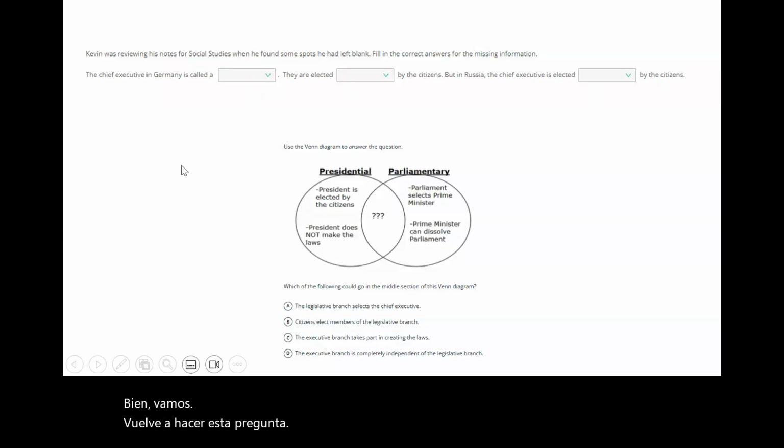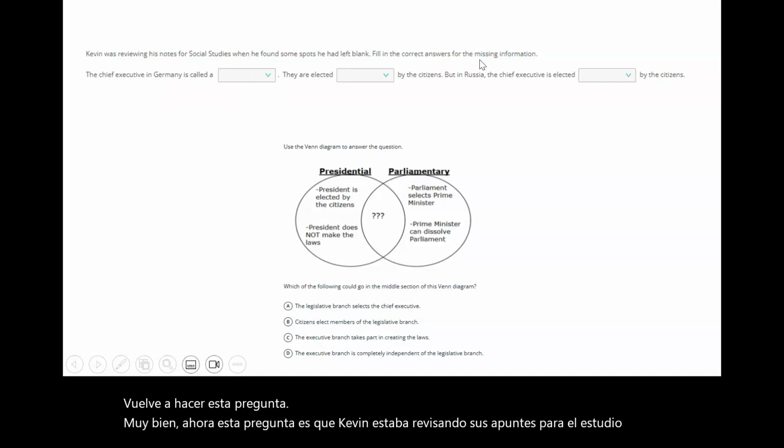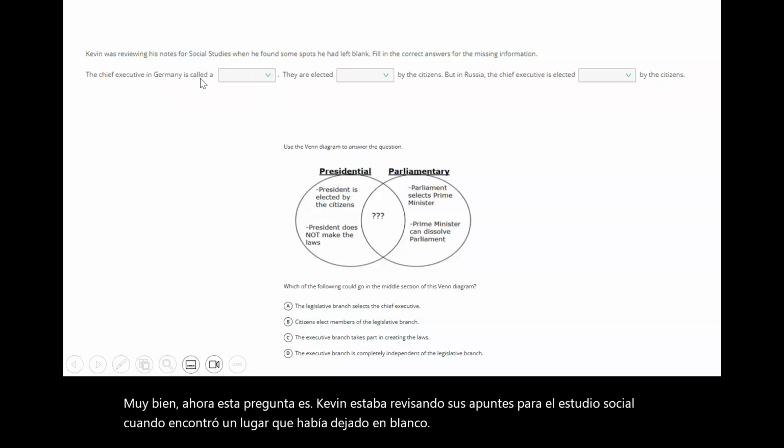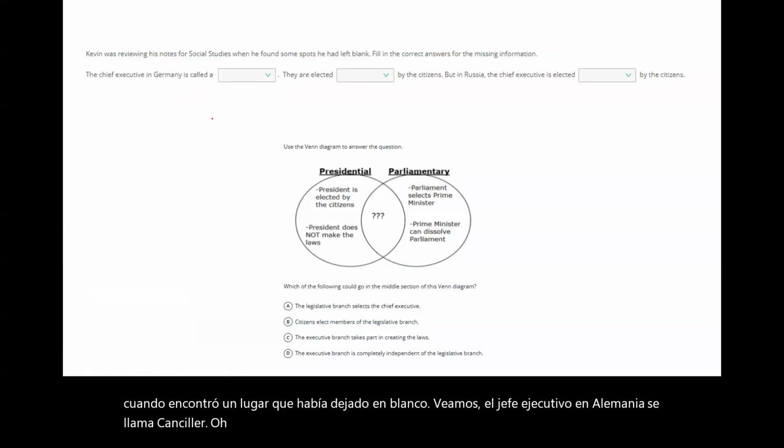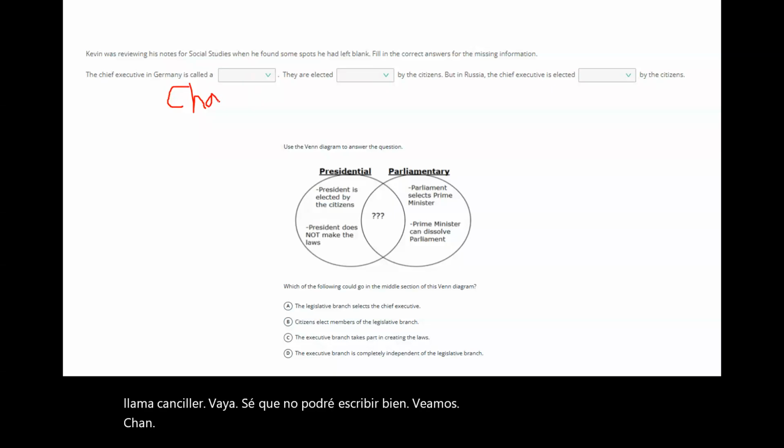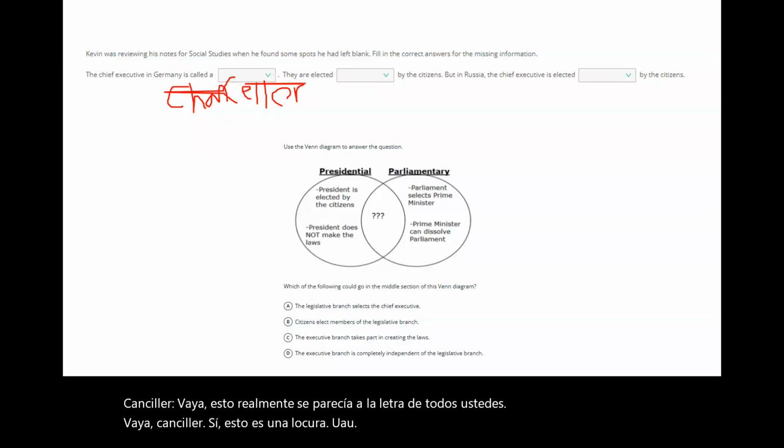Now, this question is: Kevin was reviewing his notes for social studies when he found some spots he had left blank. Chief executive in Germany is called the chancellor. Oh man, I know I won't be able to write nicely. Chancellor. Wow. This really looks like y'all's handwriting. Wow, I spelled it wrong too.